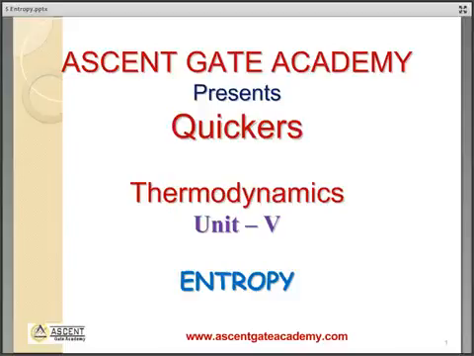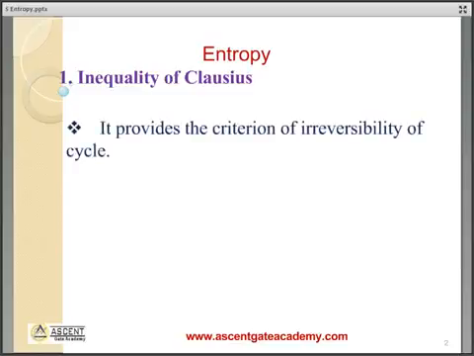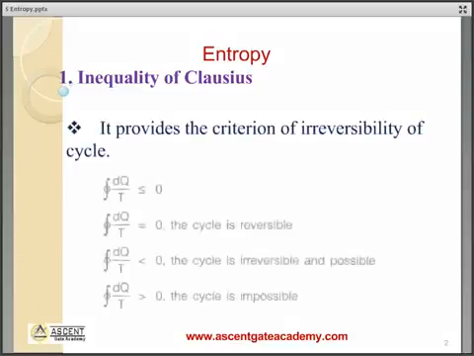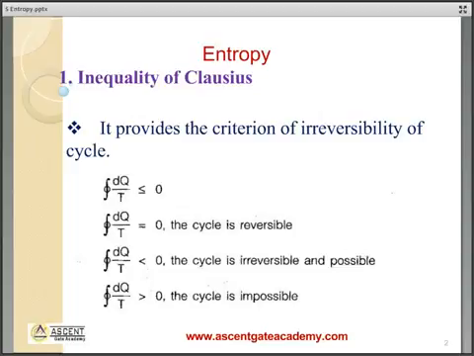Very quick review on 5th unit of thermodynamics, entropy. First is inequality of Clausius. It provides the criteria of irreversibility of a cycle. It says cyclic integral of dq by T is less than or equal to 0.